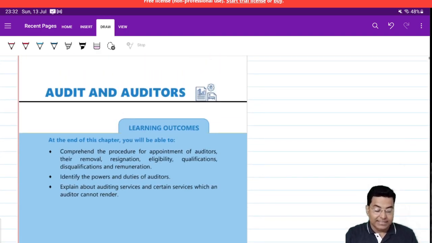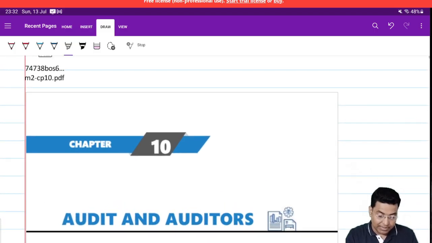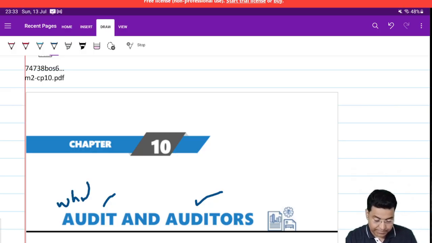So we are in chapter number 10 of law. The name of the chapter is called Audit and Auditors. We shall answer two words first of all before going into the chapter. What is the meaning of audit and what is the meaning of auditor?